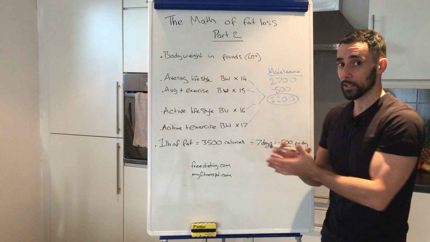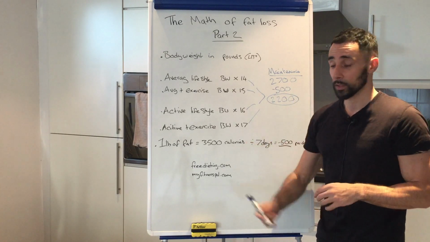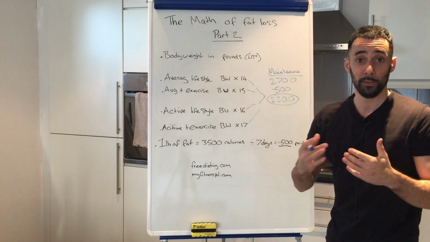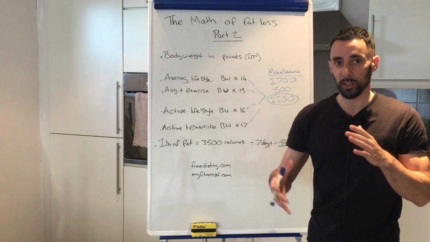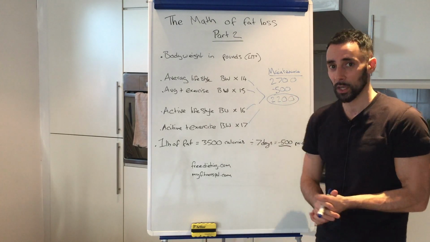So we then need to test this out for a week or two to see what happens, to see if we are losing that 1 pound per week. If we are, great. If we're not, then we adjust. We lower the calories a bit more, or we up activity a bit more.